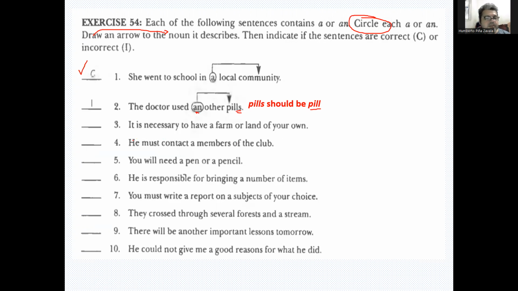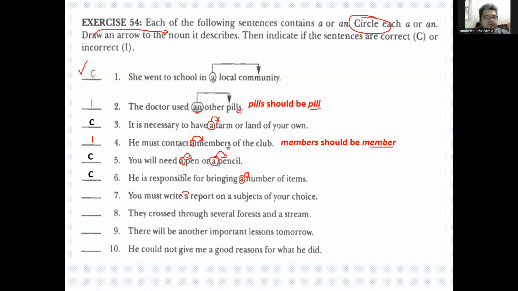Okay, now that you're back, it says it is necessary to have a farm or land of your own. So this is correct, a farm. You must contact a members of the club. Members is plural, so this is incorrect. It should be he must contact a member, singular. You will need a pen or a pencil, right? So singular, singular, no problem. He is responsible for bringing a number of items, right? This is fine.